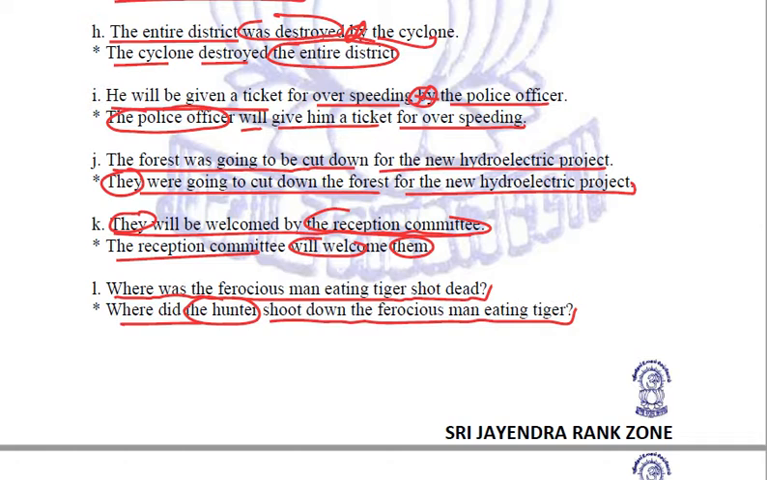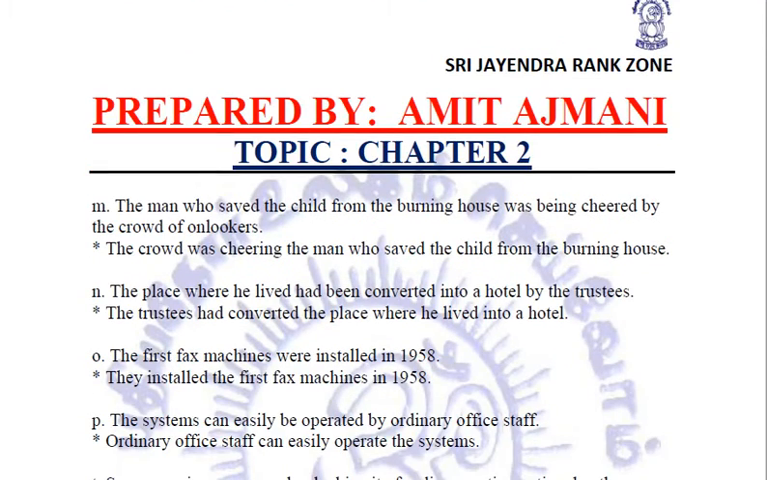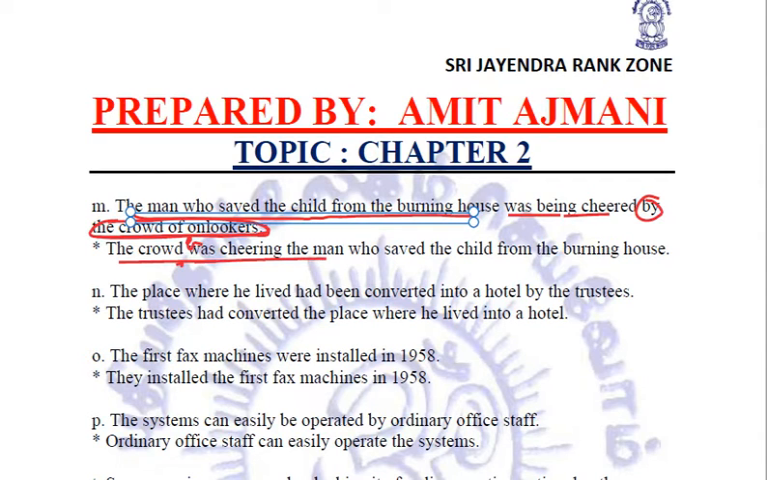Coming to the next sentence, let's see. The man who saved the child from the burning house was being cheered by the crowd of onlookers. So we'll write the crowd of onlookers first. The crowd of onlookers was cheering the man who saved the child from the burning house. Right? Add on crowd of onlookers.